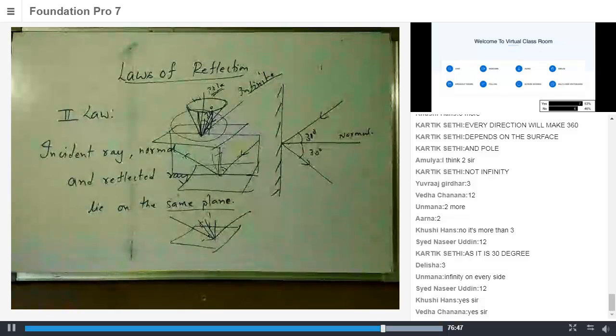Sir, then the length of the incident ray and the reflected ray will be equal? See, when we talk about length, what is a ray? How do we define a ray? It has one fixed point and the other can extend infinitely. So can you tell me what is the length of a ray? No. So we can't talk about length here. Length depends on how far the source is from the reflecting surface and how far the observer is. Is that fine?